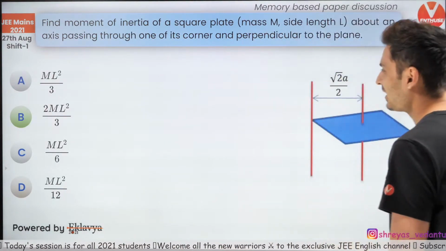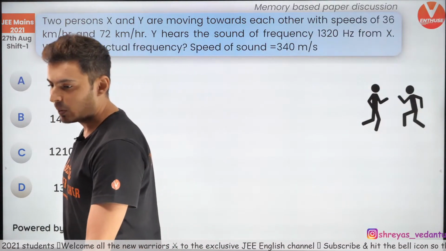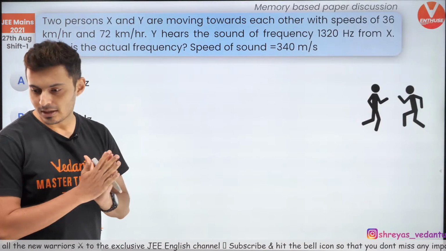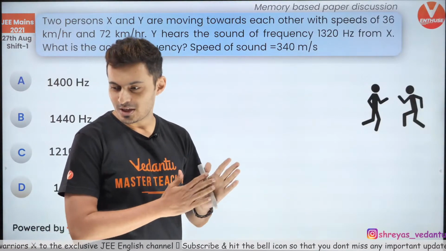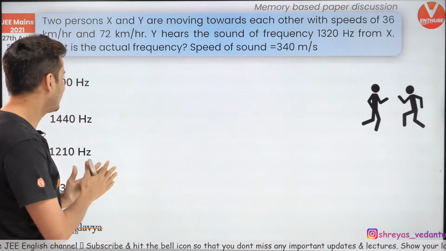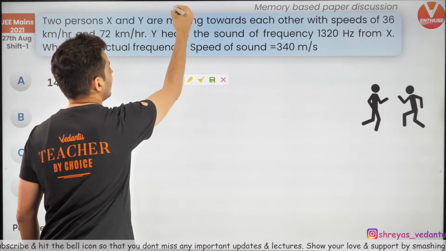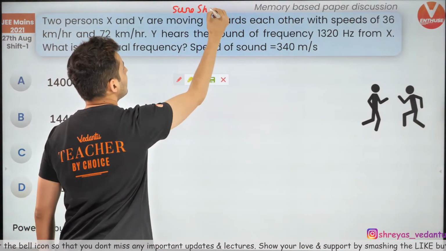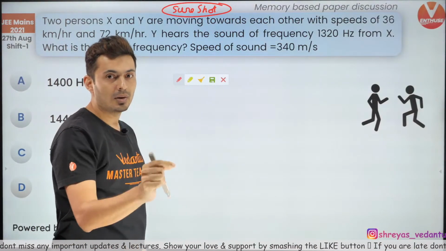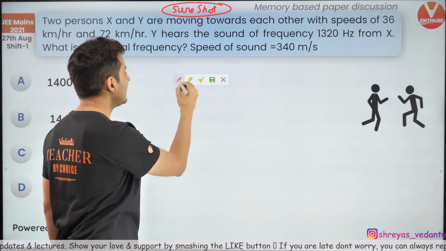Sahil says +4. Okay, let's get moving to the next question based on Doppler effect. Now, in this Doppler effect, let's see what do we do. Tisha, welcome aboard. Hi, Vidyanathan. Sahil says easy. Pooja is also dancing. Uday Jadhav saying easy peasy lemon squeezy. Hi, Sankari, welcome aboard. Based on Doppler effect, in my sure shot, I had clearly mentioned that there will be a Doppler effect question. In sure shot also we solved a question. It was much more difficult than this. This one is a little bit easy.